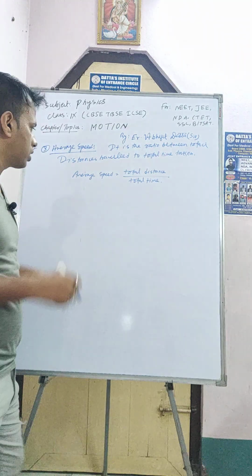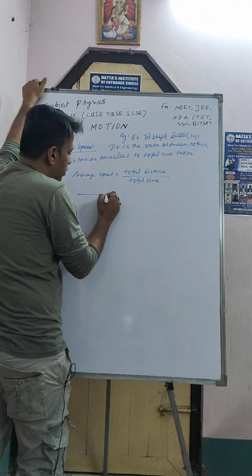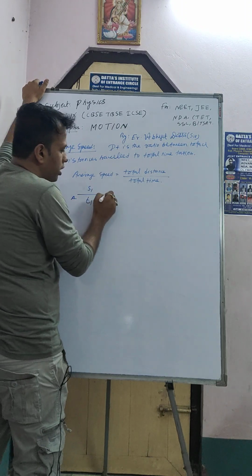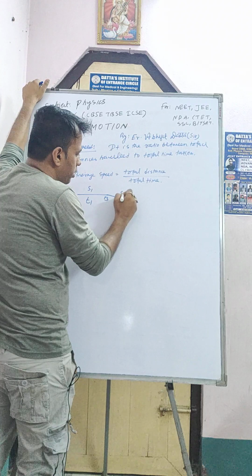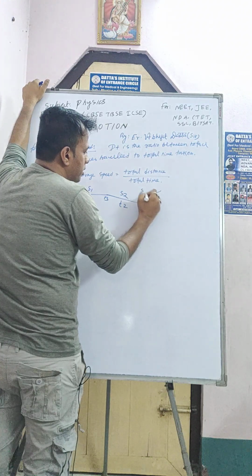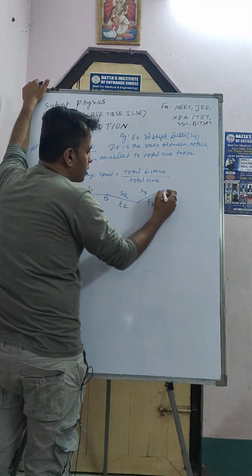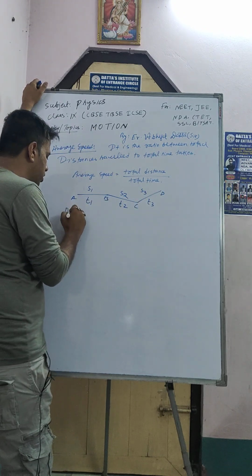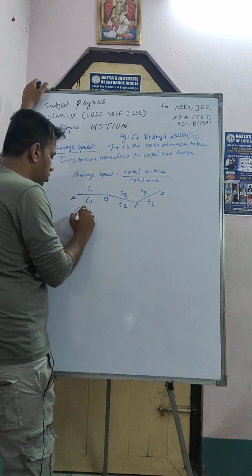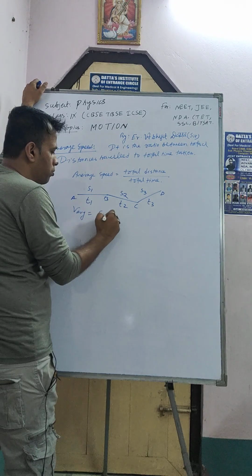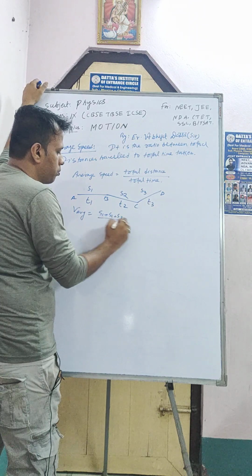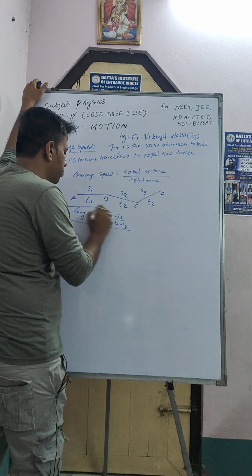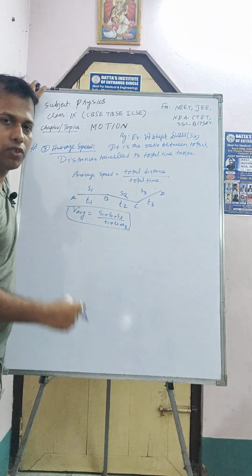Suppose one body moves in this way, A to B. It takes t1 time to travel s1 distance, it takes t2 time to travel s2 distance, and it takes t3 time to travel s3 distance. There is A to B, B to C, and C to D. So average speed is equal to S1 plus S2 plus S3 divided by T1 plus T2 plus T3. So it's so simple. This is the formula.